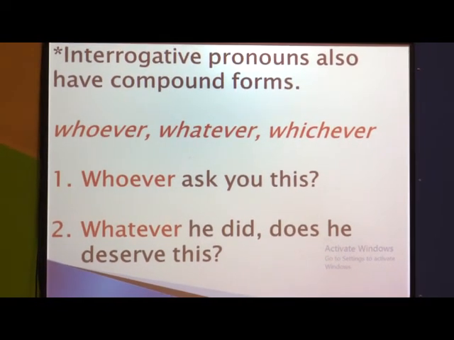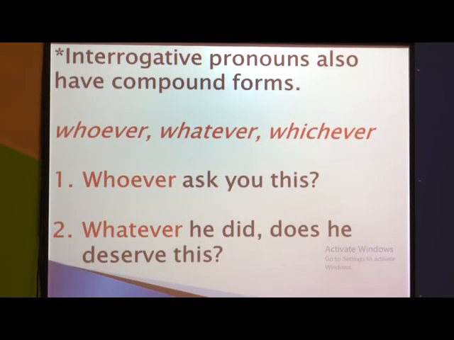As in verbs you already learned about compound verbs, in the same way we have compound pronouns here. What is meant by compound? To combine two words, correct. So here, whoever: who and ever are two different words, combined they are known as whoever, an interrogative pronoun. Second one, whatever: what plus ever. Third one, which plus ever, whichever. So how can we use those interrogative pronouns in sentences?